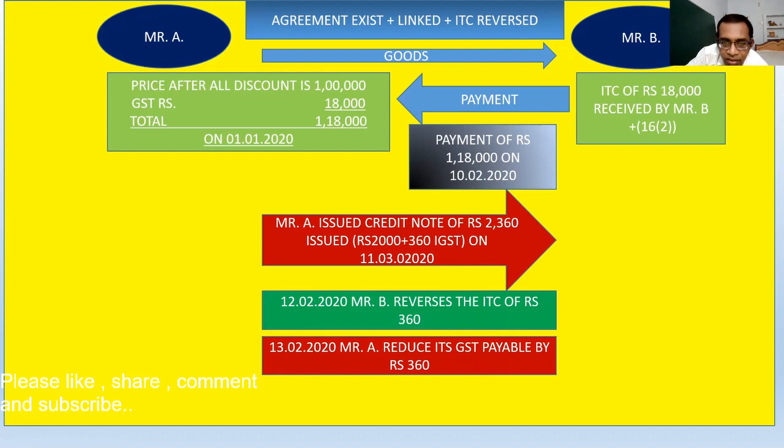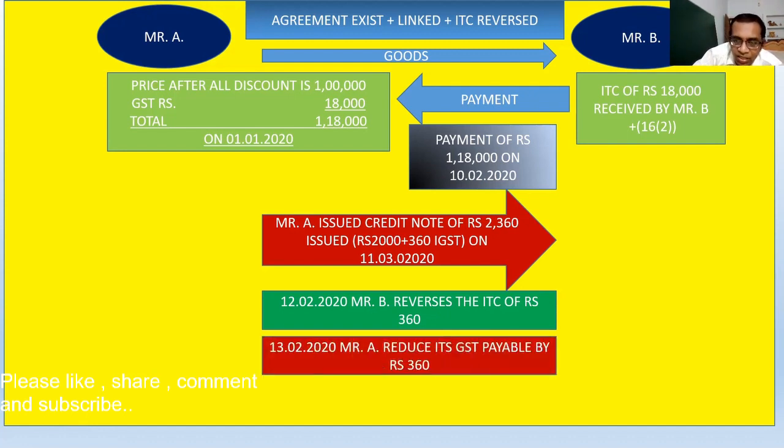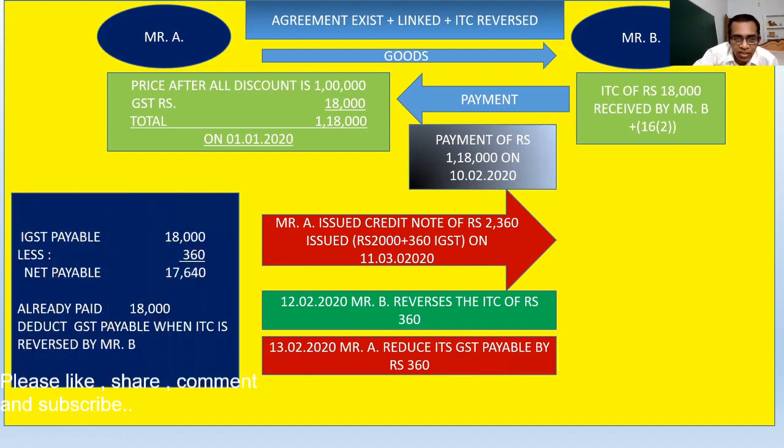Suppose before this, on 12th February, Mr. B reverses the ITC of rupees 360 and gives Mr. A the proof that, okay, I have reversed the ITC.